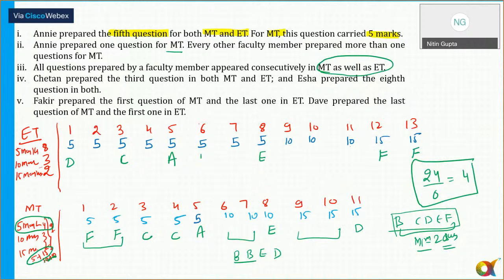There are no other possibilities. So this will be the criteria. It means question number 10 is definitely prepared by D. Question number 15 and D should have two consecutive questions. So question numbers 6 and 7 are prepared by B, and question number 15 is prepared by E. And that's the complete table for MT, the midterm. Any doubts to anyone as far as the midterm is concerned? Please tell me now.